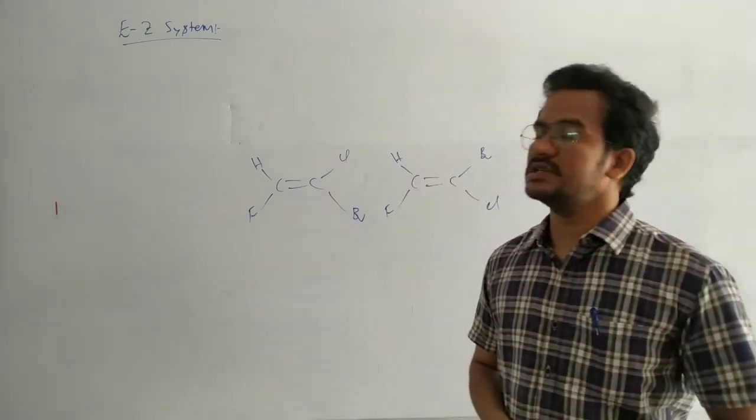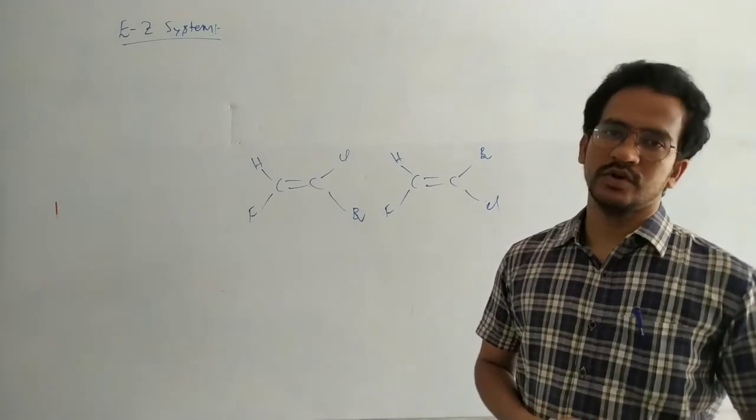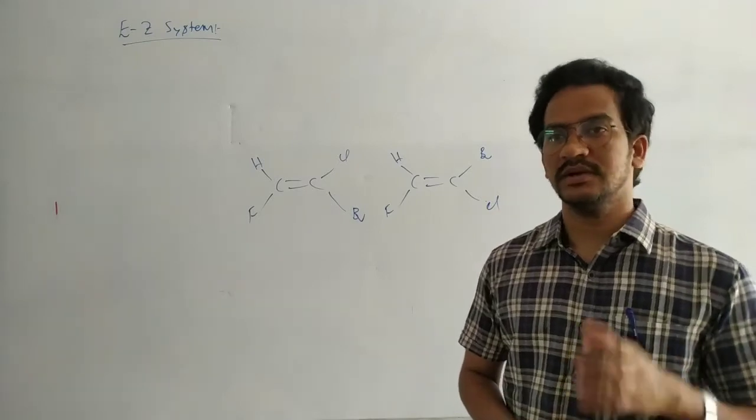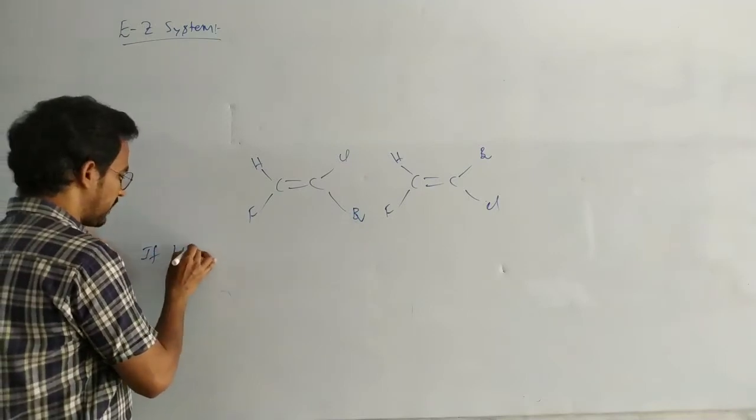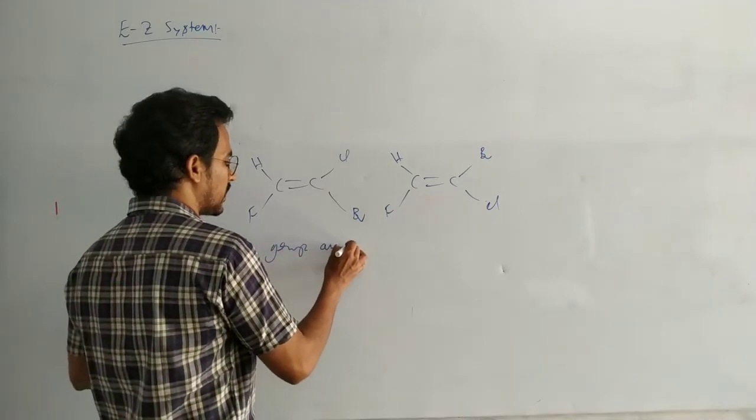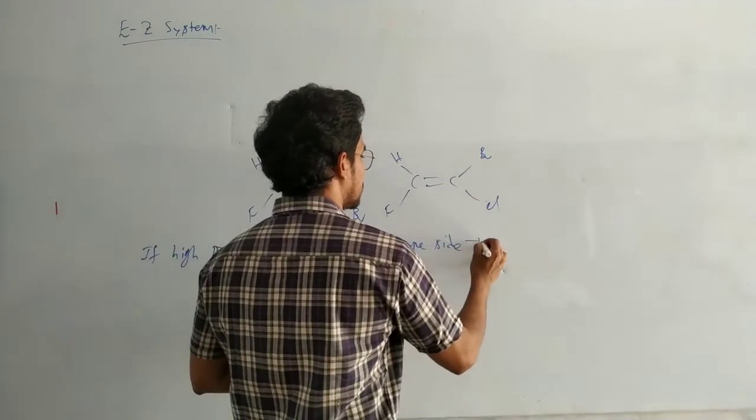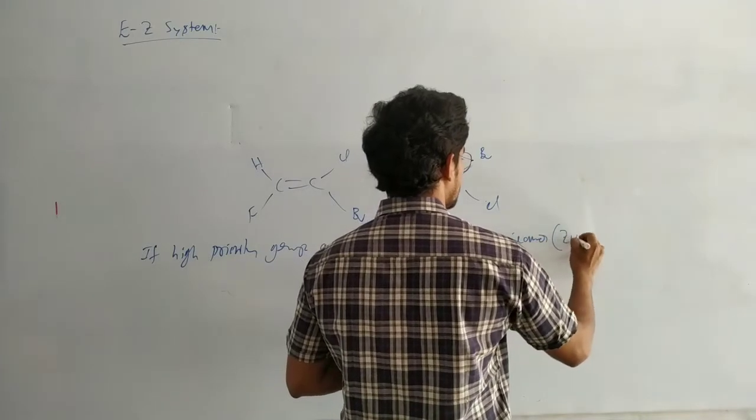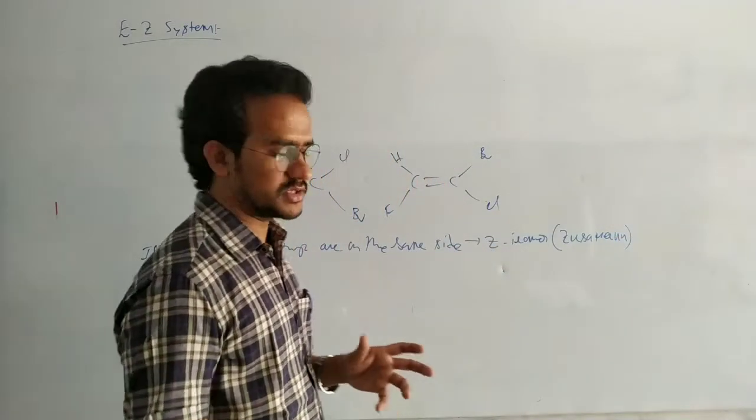That EZ naming is based on the priority of the groups. If high priority groups are on the same side, that isomer is the Z isomer. Okay, that is the Z isomer. It means zusammen. Okay, zusammen, that means same side.